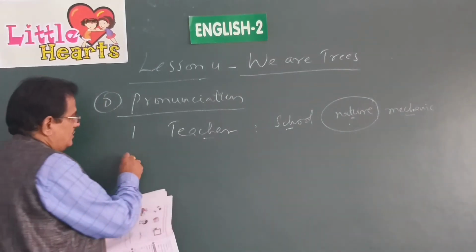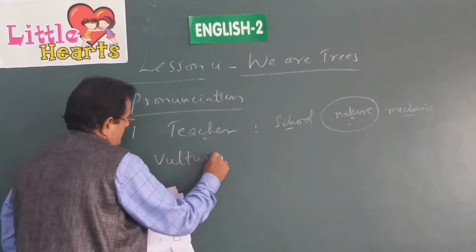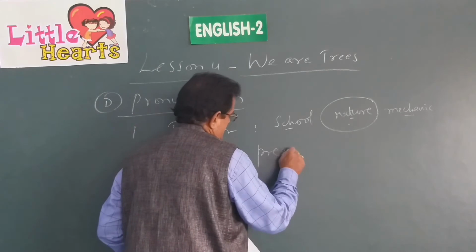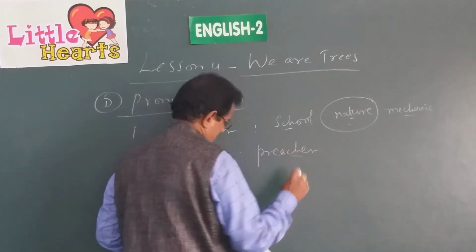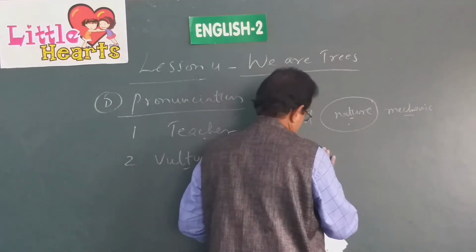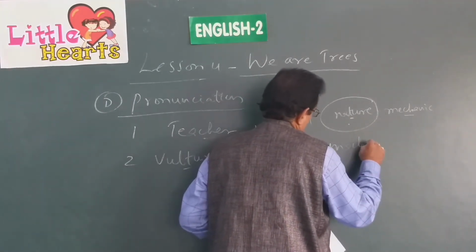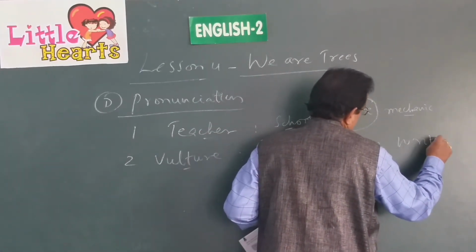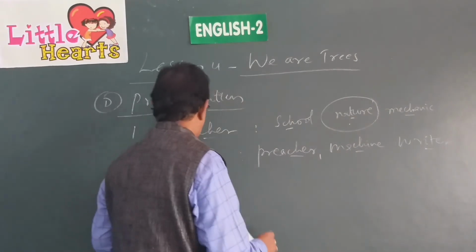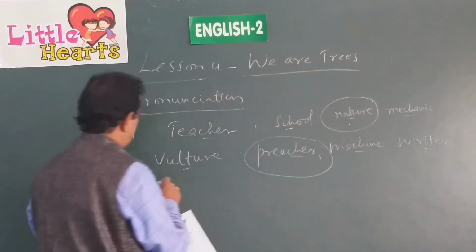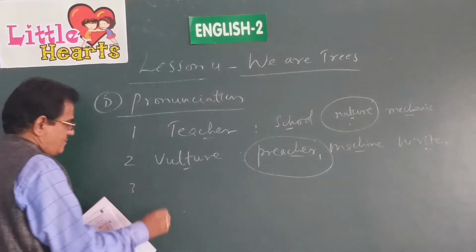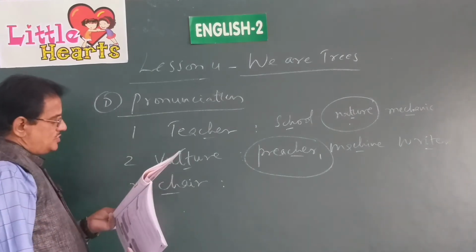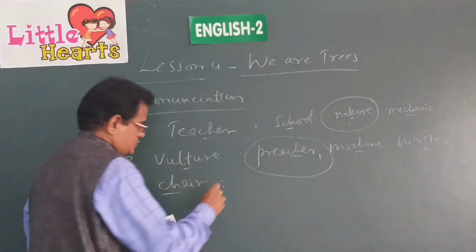Very carefully follow. Next, vulture. It's the name of a very big bird, vulture. Look at this: preacher, machine, writer. So, vulture, preacher, you have to circle this one. The same way, chair, pronounced as cha. Look at that. Cheap, coarse, and cast.